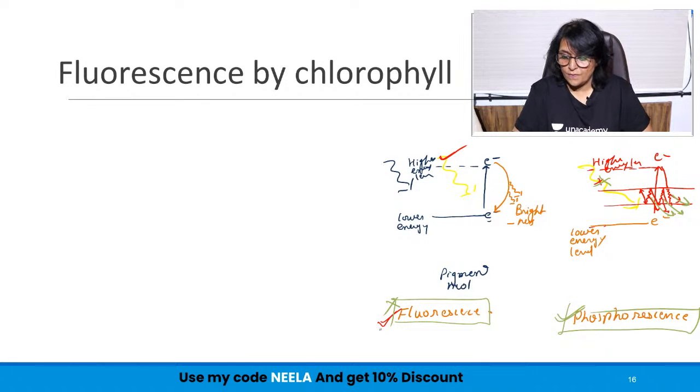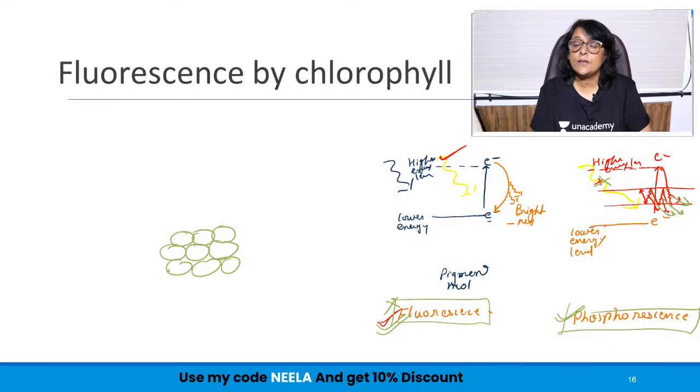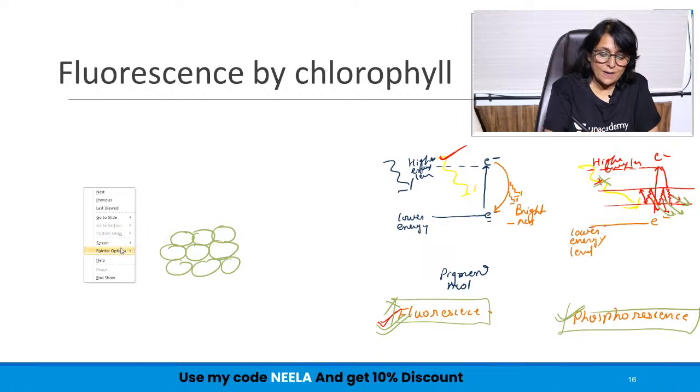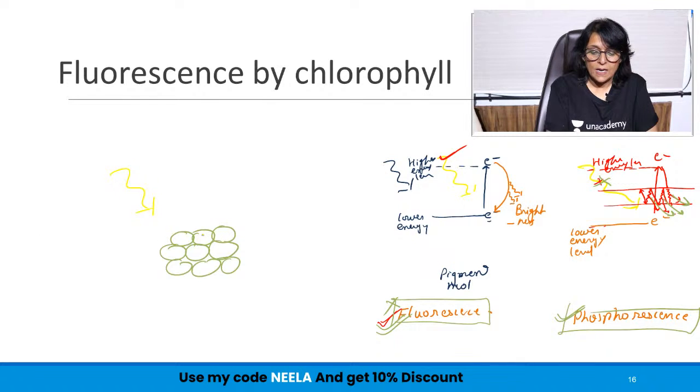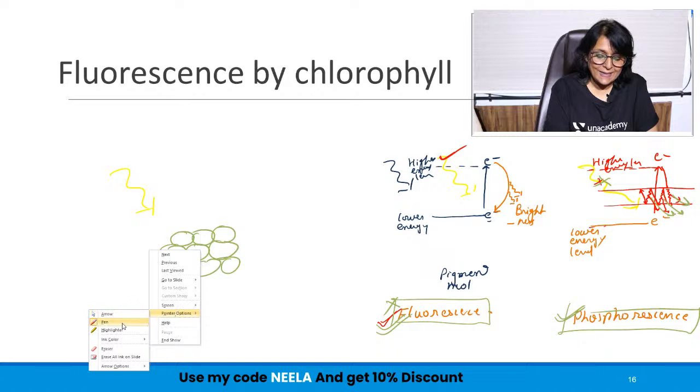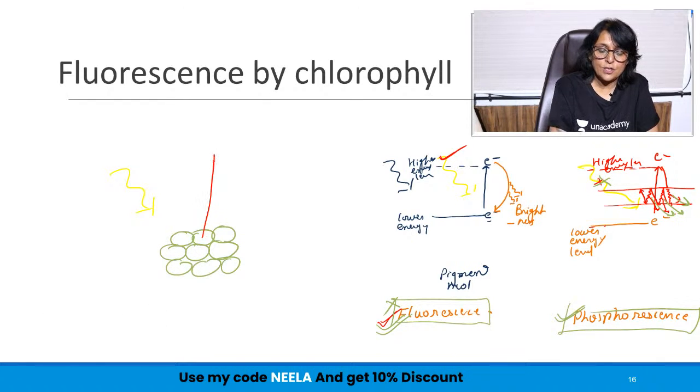Chlorophyll shows this process, fluorescence. So now what happens in chlorophyll? There are chlorophyll molecules, and now we know the structure of chlorophyll. It has magnesium, nitrogen, carbon, so many things. Suppose when light falls on this, the electron will get excited, and from the lower energy level those electrons will come to the higher energy level.